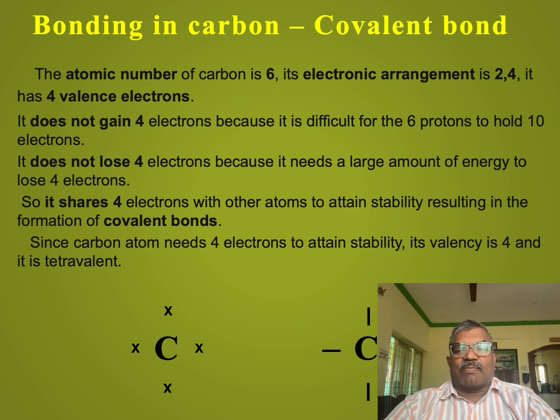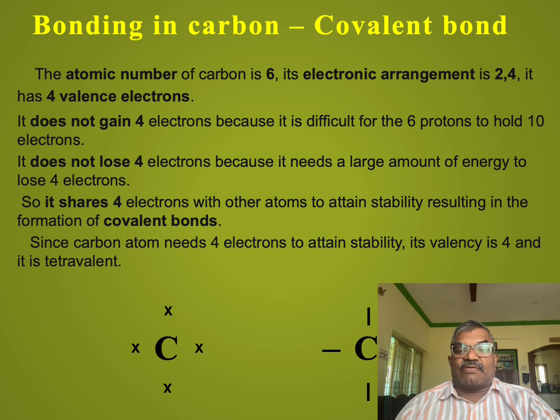Elements combine to form compounds. We can classify the attraction between the atoms as electrovalent and covalent bonds. The chemical bond between nonmetals, and between atoms of the same element, by sharing electrons is known as covalent bond. Carbon always forms covalent bonds. There is a reason behind this.